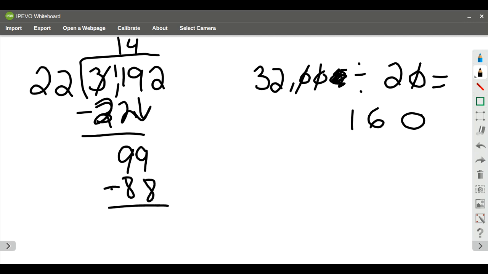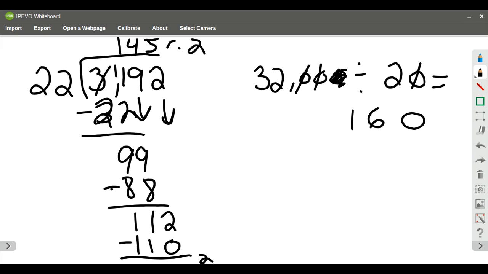When I subtract, I have 11 left over. I bring down the 2. 22 is going to go into 112 5 times, and that's going to be 110. So I'm going to subtract, and I have 2 left over. So my answer is going to be remainder 2. 145 remainder 2 is a reasonable answer because it is near 160.